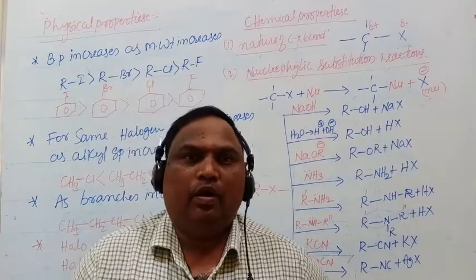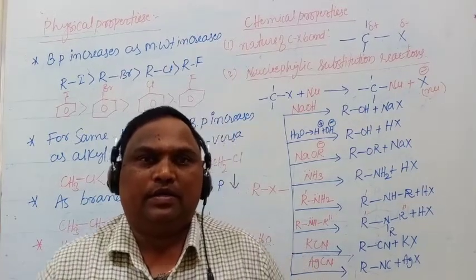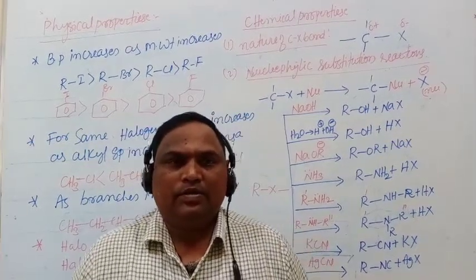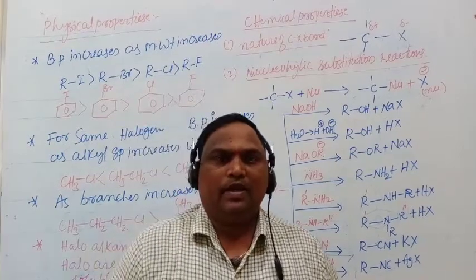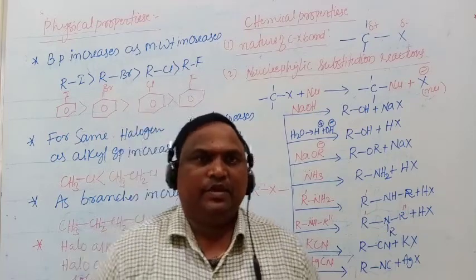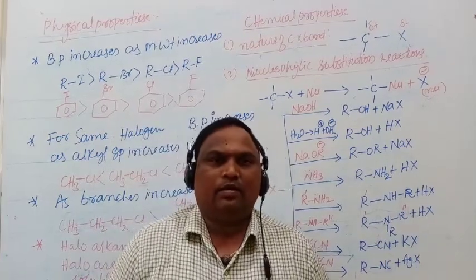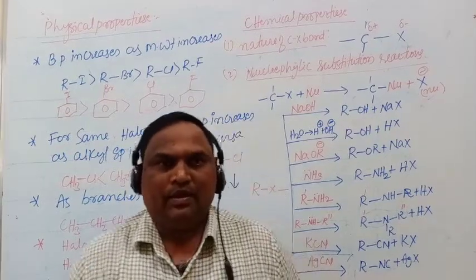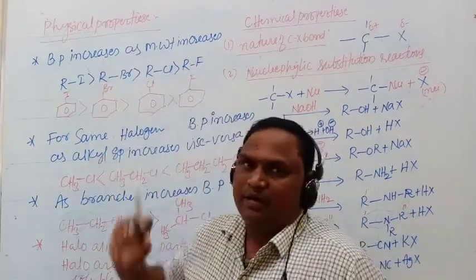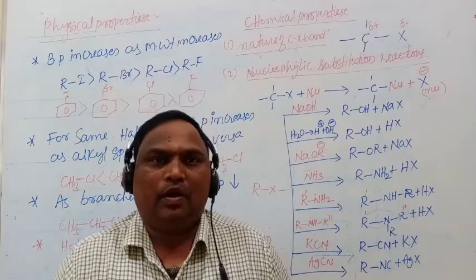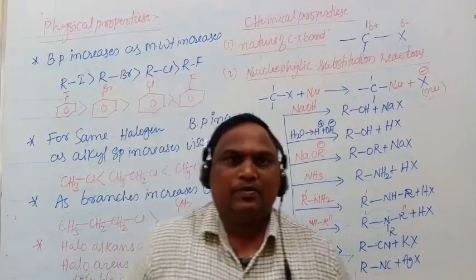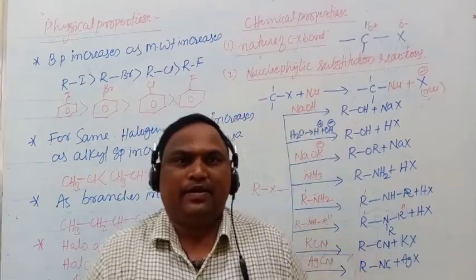Physical properties of haloalkanes and haloarenes. Generally, in these physical properties, we are going to learn the solubility of the haloalkanes and haloarenes and their physical status. That means, are they solids or liquids or gases? Next, we study the boiling point of these haloalkanes and haloarenes. Next, density we can study. Next, solubility we can study in the physical properties.